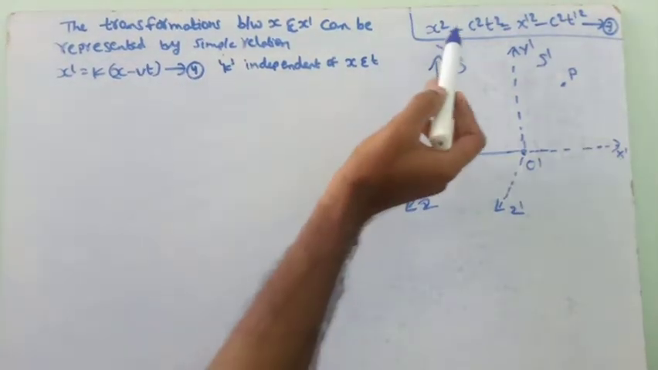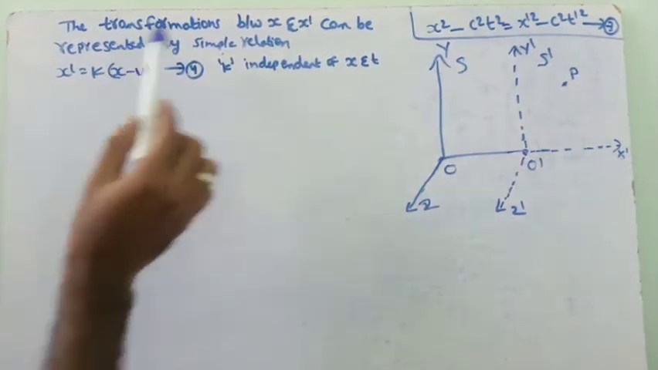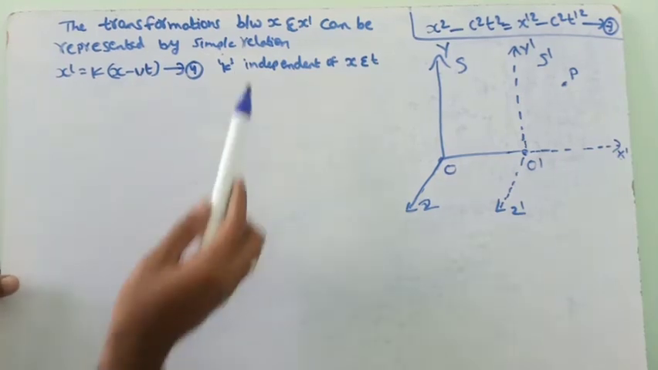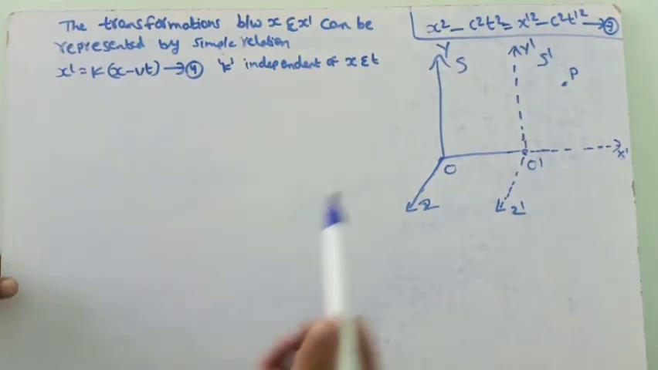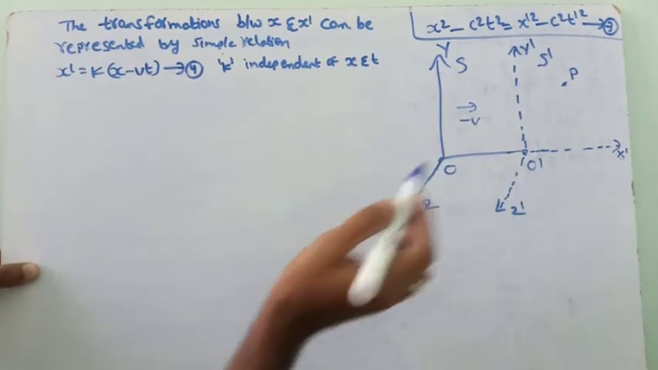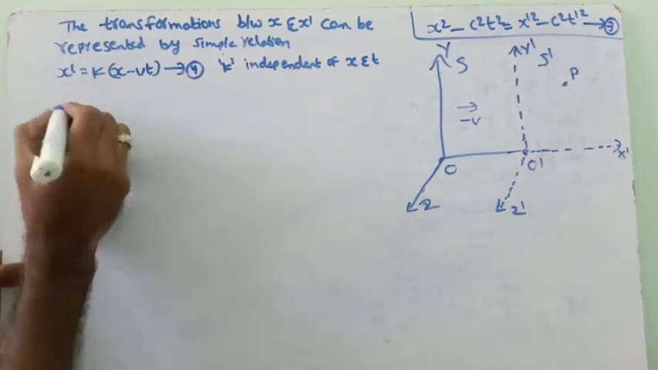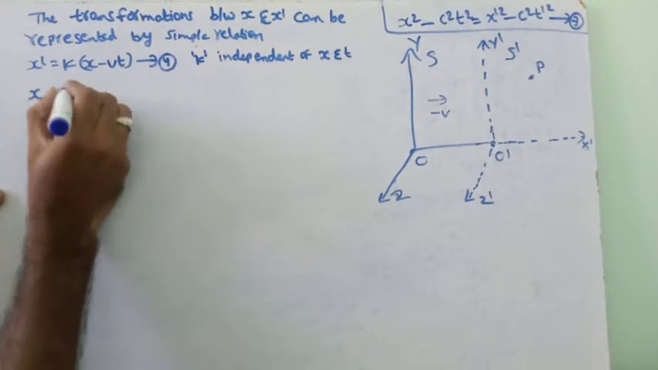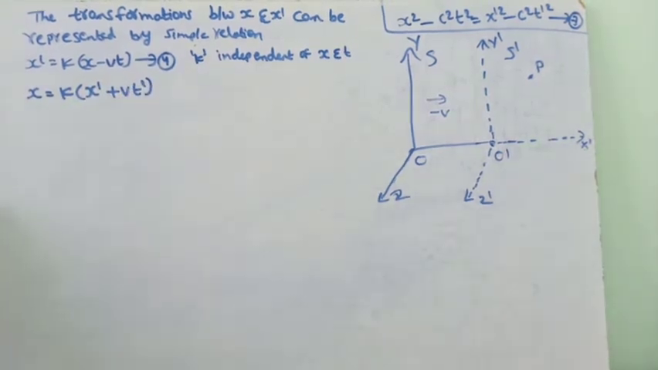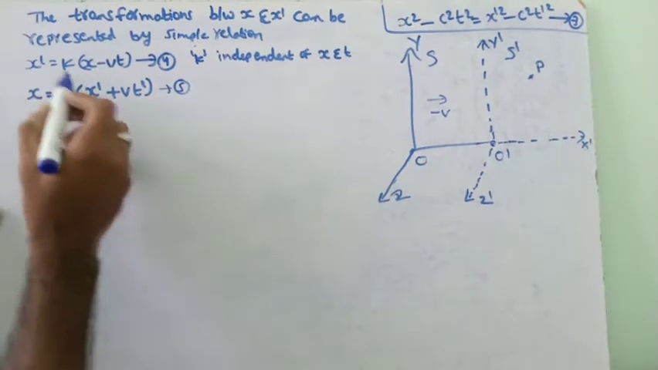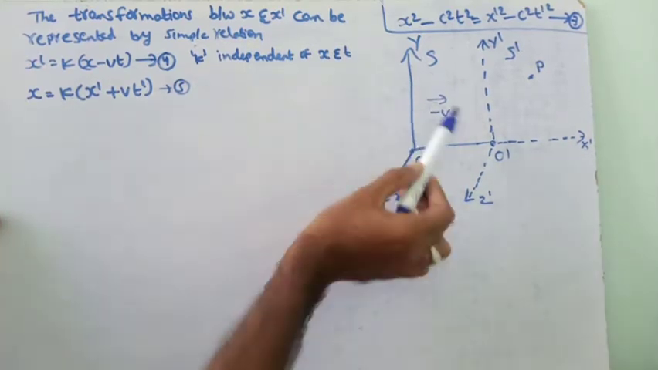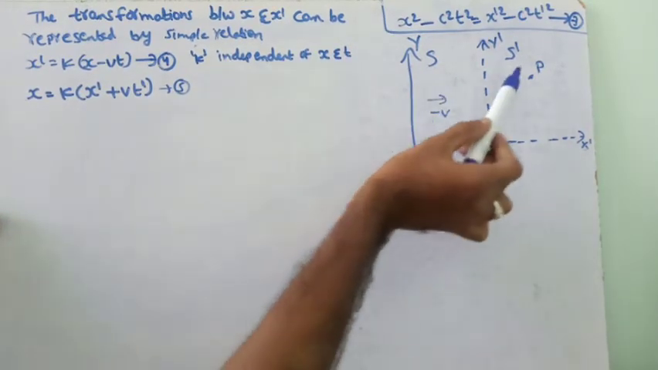From the last session, we have derived this equation number 3. And the transformation between x and x dash can be represented by a simple relation: x dash equals k into x minus vt, where k is independent of x and t. But if S is moving along the x-axis with velocity minus v relative to the S dash frame, then this simple relation can be represented as x equals k into x dash plus vt dash. This is equation number 5. This equation represents when S dash is moving with velocity v with respect to S, and the other is when S is moving with velocity minus v with respect to S dash.